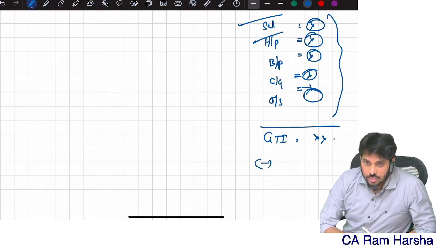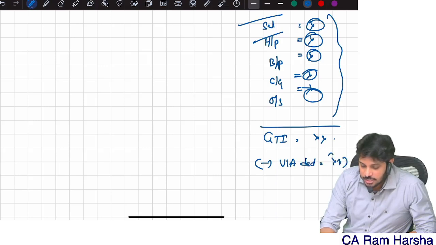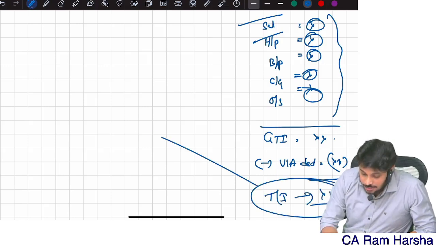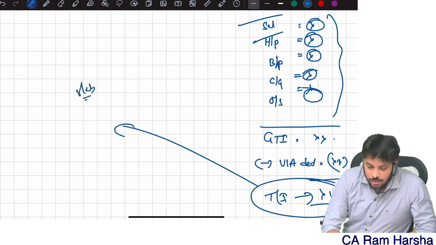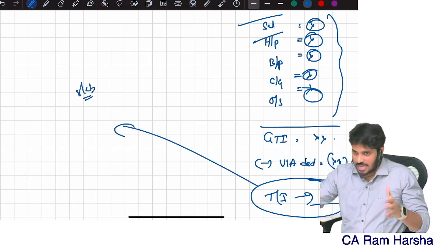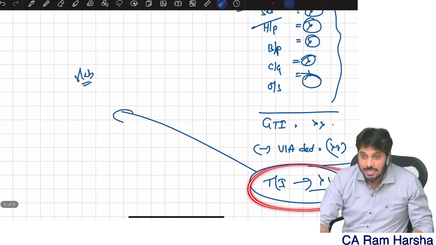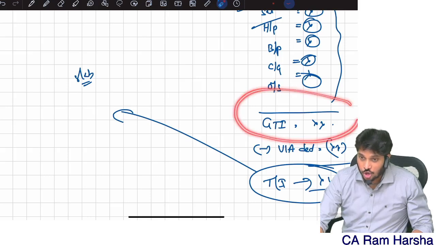From gross total income, you have something called chapter 6A deductions. If you reduce that, what income you will have is total income. This total income is what we need to compare with the slab rates and then start computing tax. So we will compute tax on what? Total income, not on gross total income.